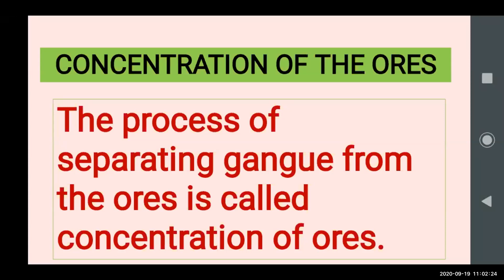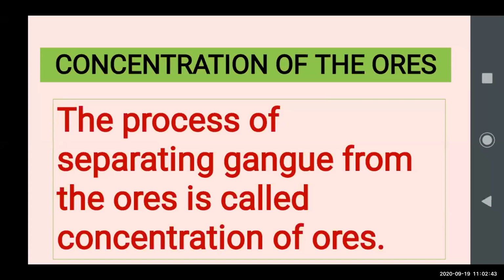If you are separating gangue from the ore, you are getting the pure metal. For example, if you have a gold ore and you are removing rock particles and other impurities, that is called gangue. So if you are separating gangue from the ore, you are getting the pure metal.